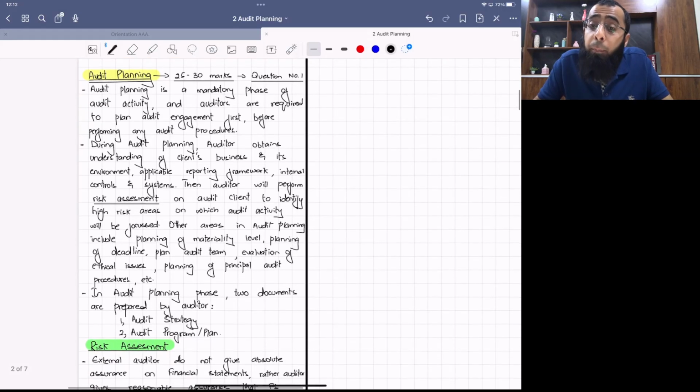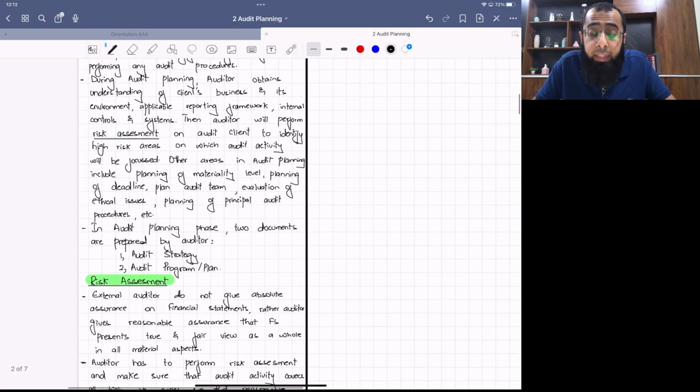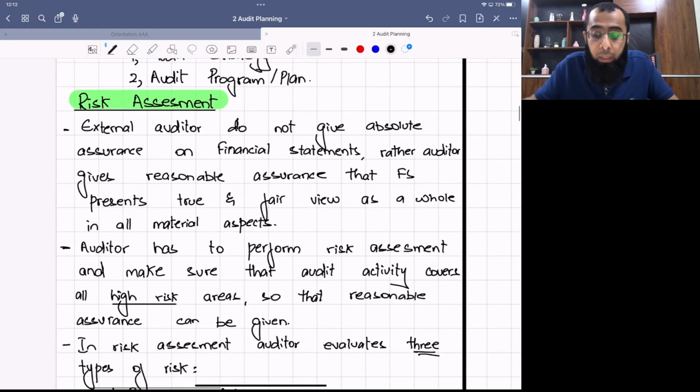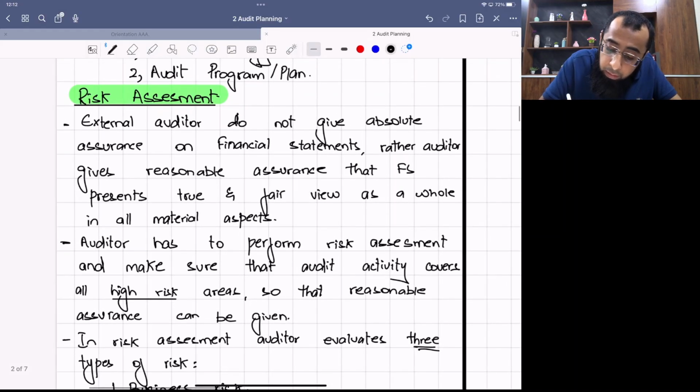Until and unless audit planning is done with quality, the audit activity cannot be performed with a good level of quality. You have to make sure that your plan is good, your plan is detailed, and it shouldn't be just in your mind. You have to prepare two documents to show evidence of it, and that includes audit strategy and audit program or plan. Now, risk assessment in your exam will at least represent 20 to 25 marks.